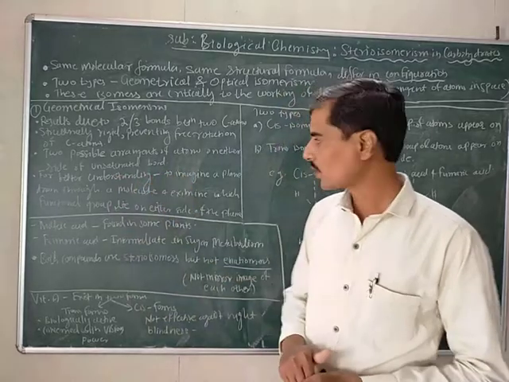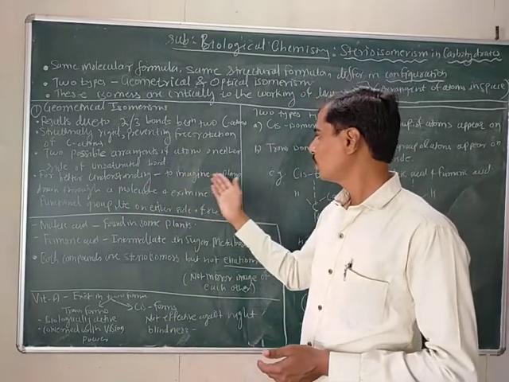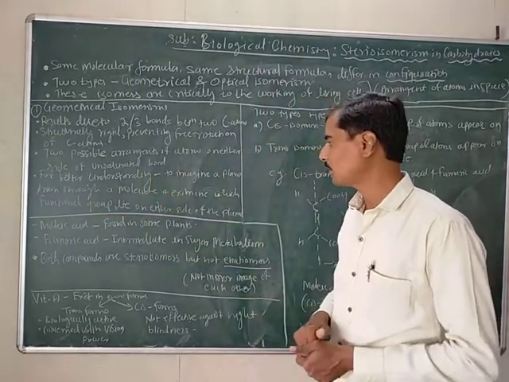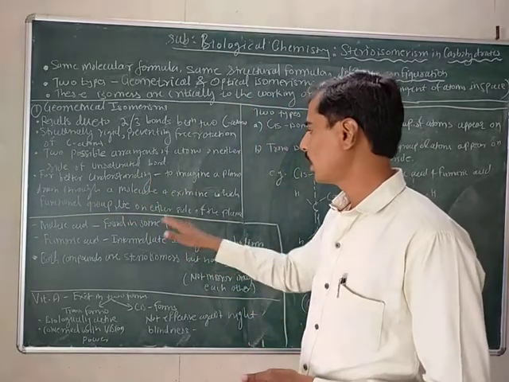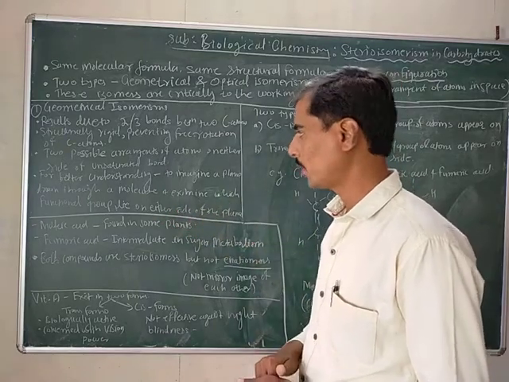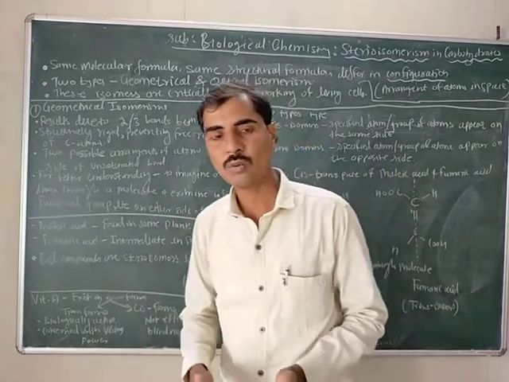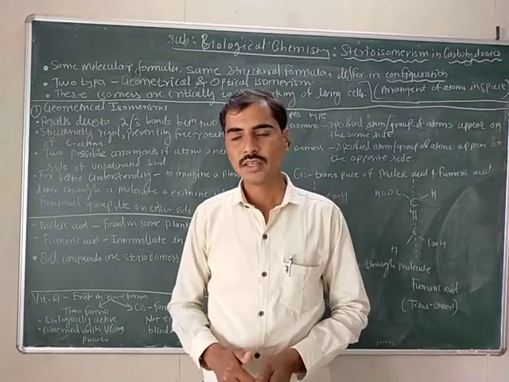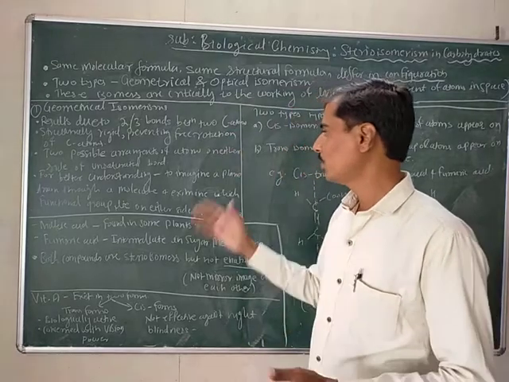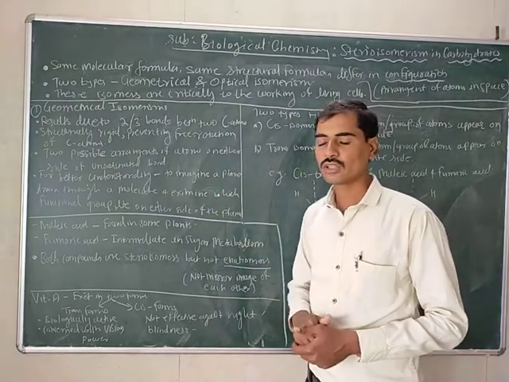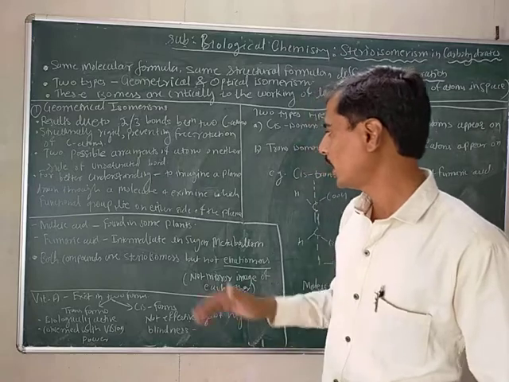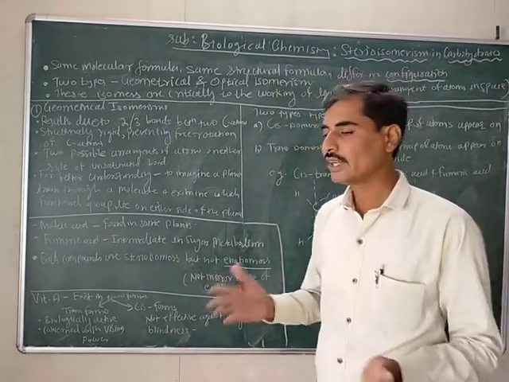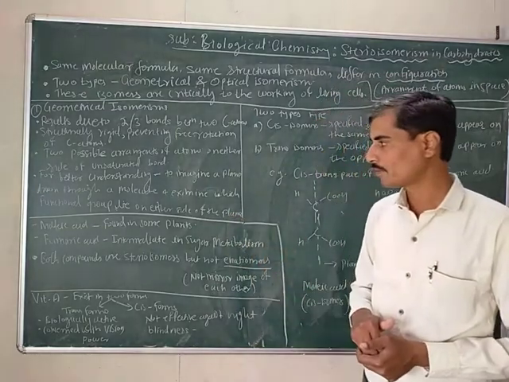To understand geometrical isomerism, it is necessary to imagine a plane drawn through a molecule and examine which functional groups lie on either side of the plane.